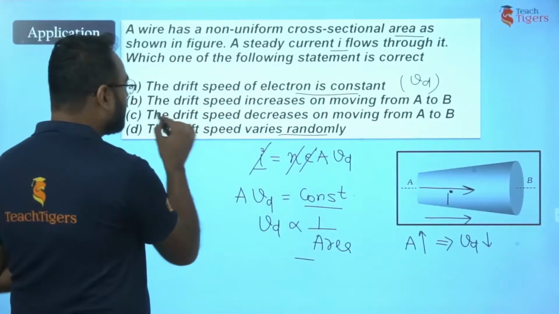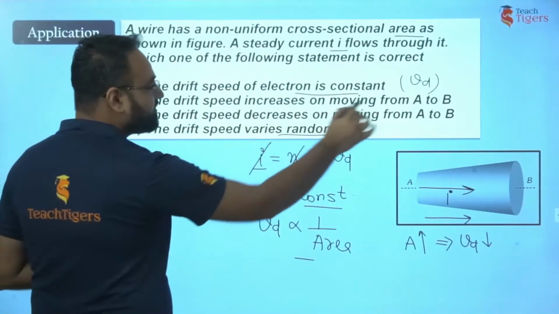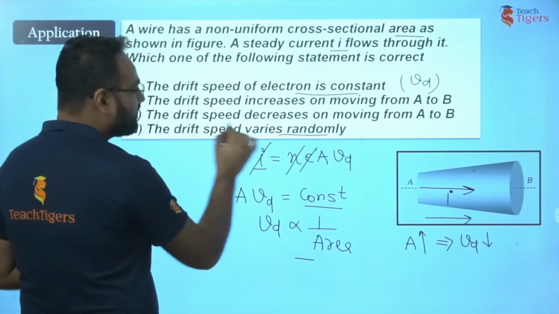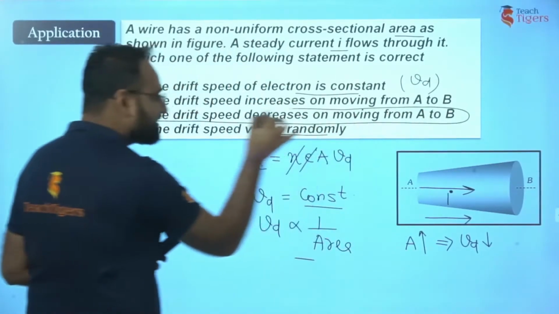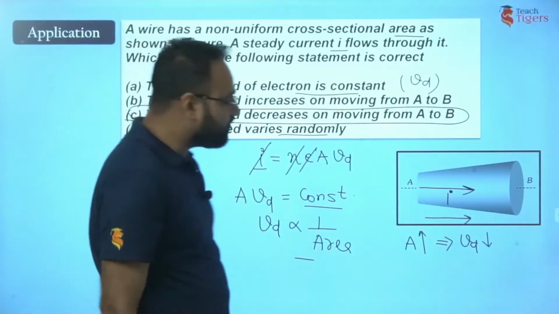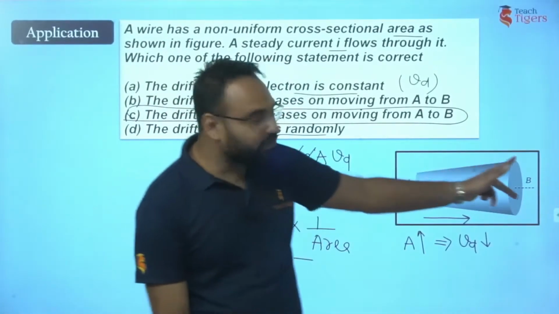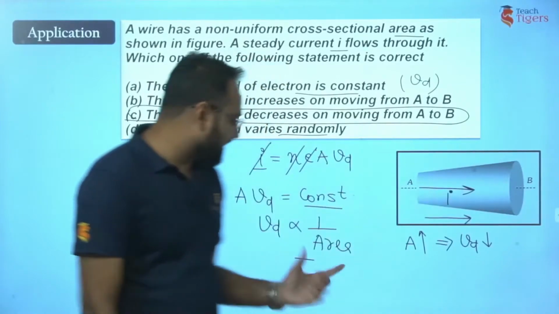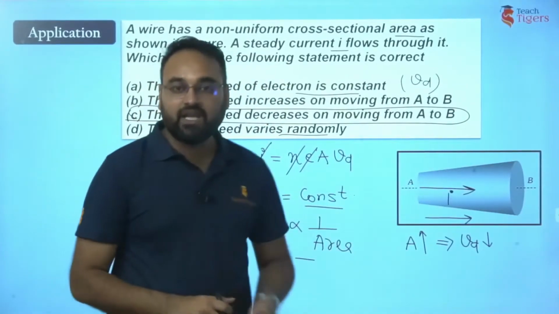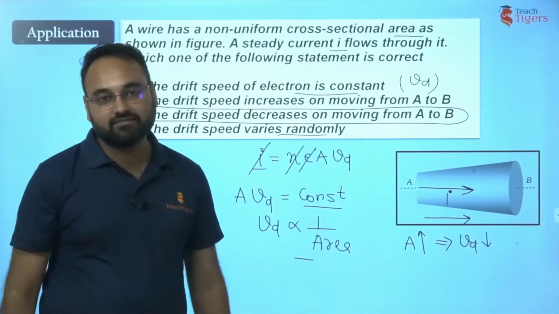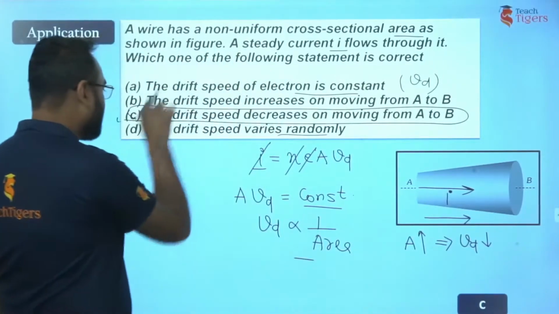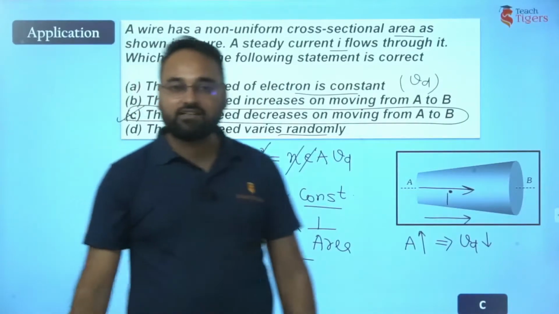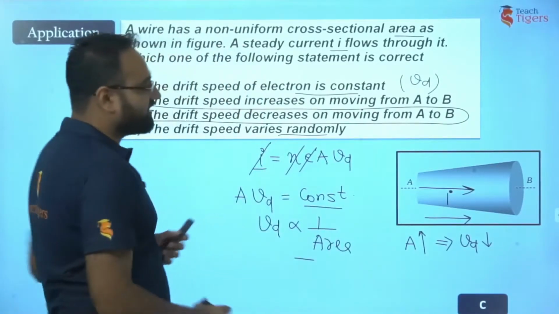So, among the options, the drift speed increases on moving from A to B, or drift speed decreases. This is the correct option: drift speed decreases on moving from A to B. Because area is increasing from A to B, therefore drift speed must decrease because Vd is inversely proportional to area. Right? So, let's see the correct option. Yes, we are correct and it is option C, which is right. Let's take up the next